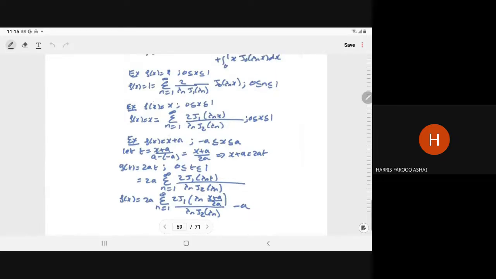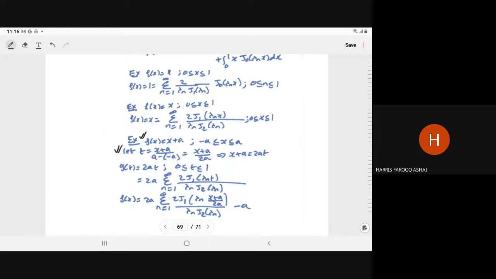Similarly, if we have the function in an arbitrary interval, instead of 0 to 1, for example, f(x) is equal to x plus a for x between minus a to a. In that case, first we write the function for the interval 0 to 1. So let t is equal to x plus a upon a minus of minus a, that is x plus a upon 2a. So here x plus a can be written as 2a t.